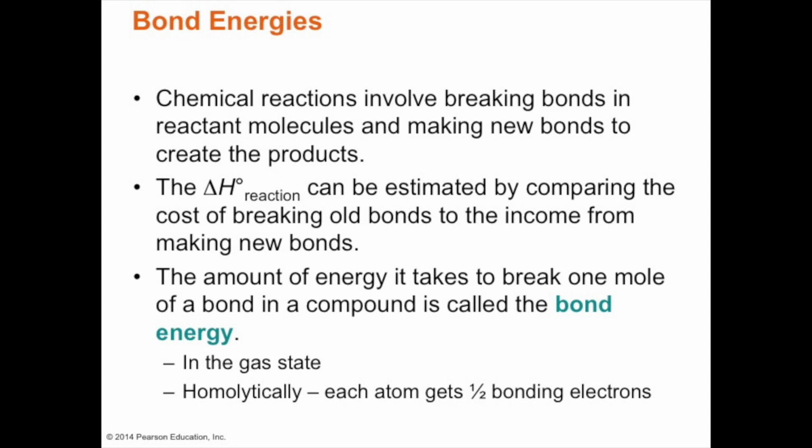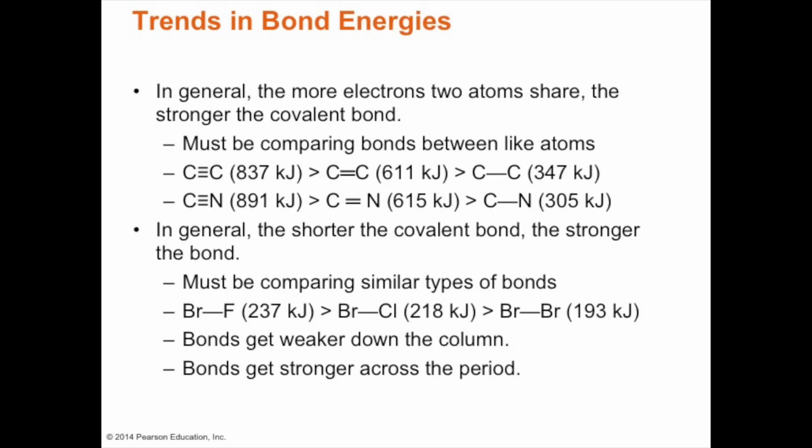When we come to bond energies, chemical reactions involve breaking and forming bonds. So the heat of the reaction can be compared by breaking old bonds and making new bonds. We refer to this as the bond energy. And the trend tends to be, for a triple bond, 837 kilojoules, which is greater than the carbon double bond, which is 611 kilojoules, and which is greater than the carbon-carbon single bond, which is only 347 kilojoules.